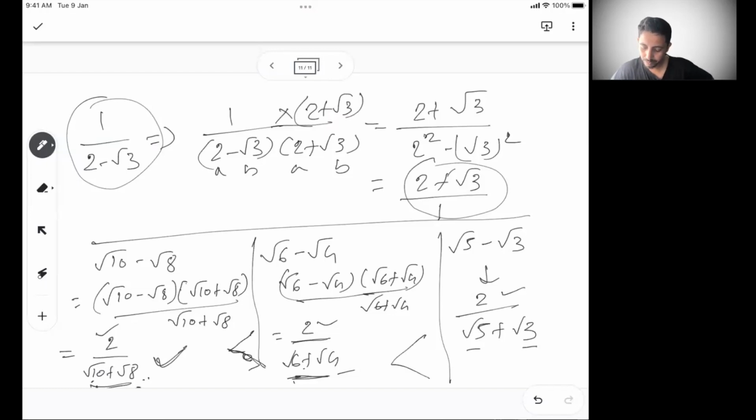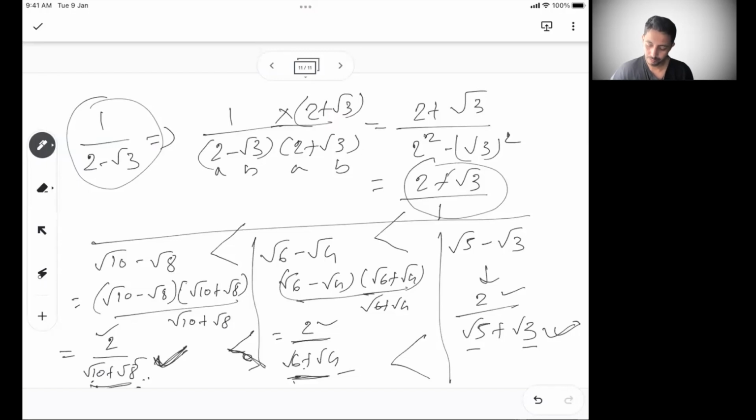So root 10 minus root 8 is going to be less than root 6 minus root 4, less than root 5 minus root 3, right? Because for root 5 minus root 3, we got a very low denominator. And similarly for root 10 minus root 8, we got a very high denominator, right?